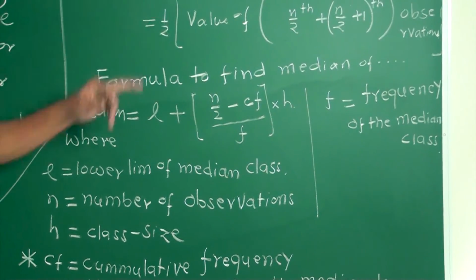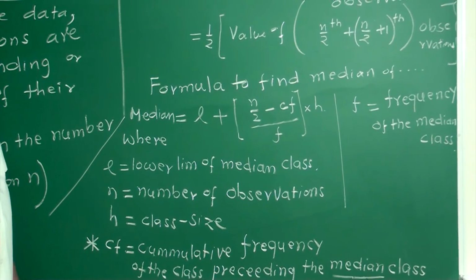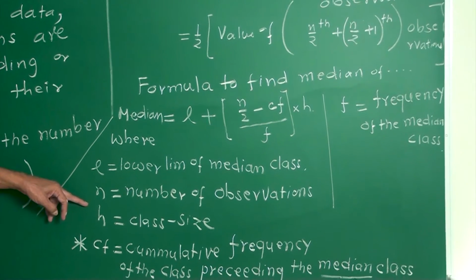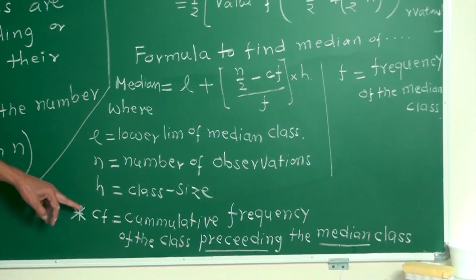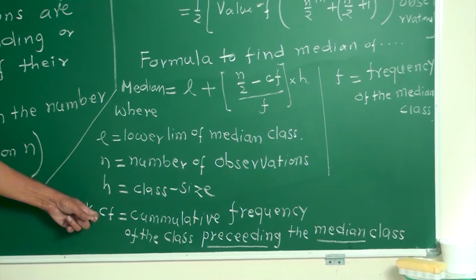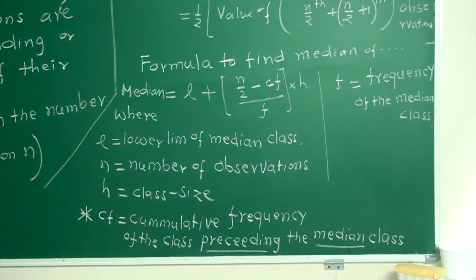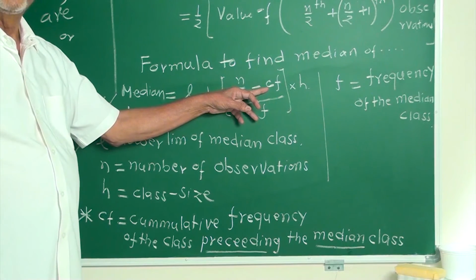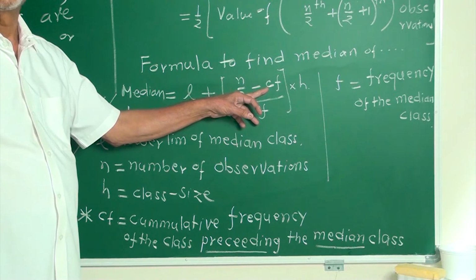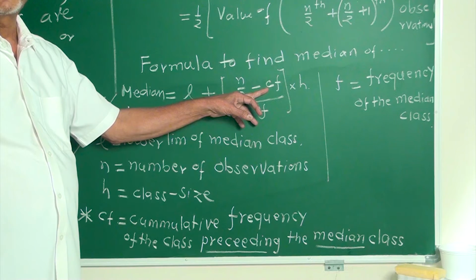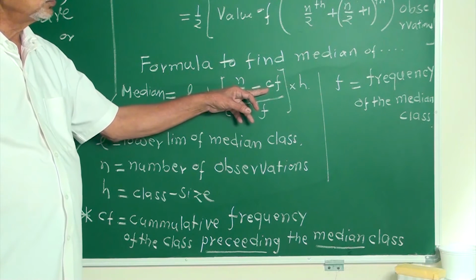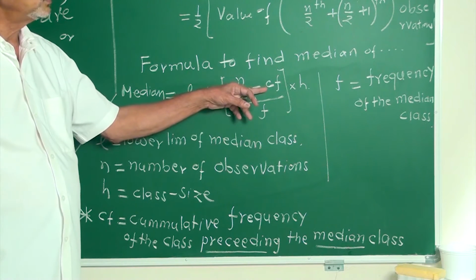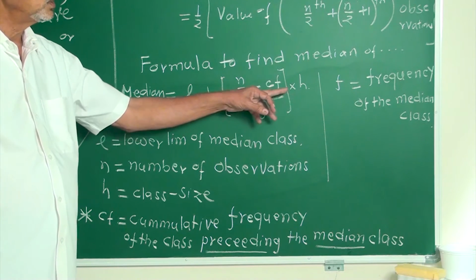Number n comes, n is odd, n is even. H, as usual, is class size, upper minus lower. This plays a very, very important role, my friends. CF and F: to locate them with the help of given data is very, very important. Sometimes they give CF, you have to find F. Sometimes they give frequency, with the help of frequency you have to find CF. That is very important, my friends, into H.